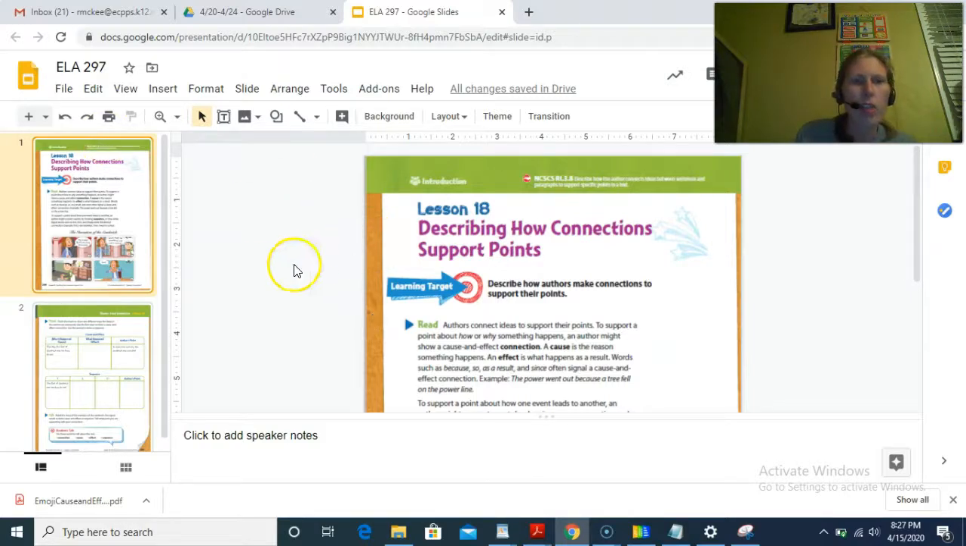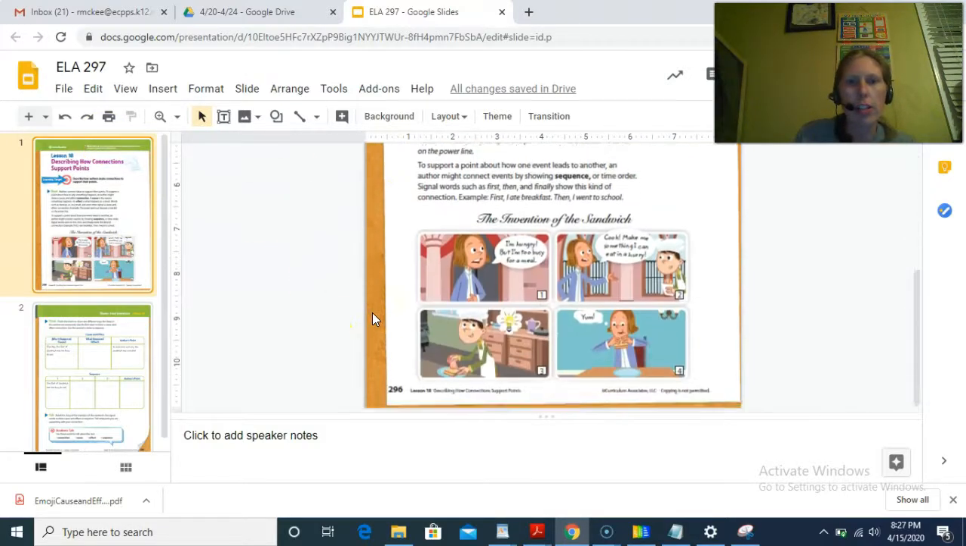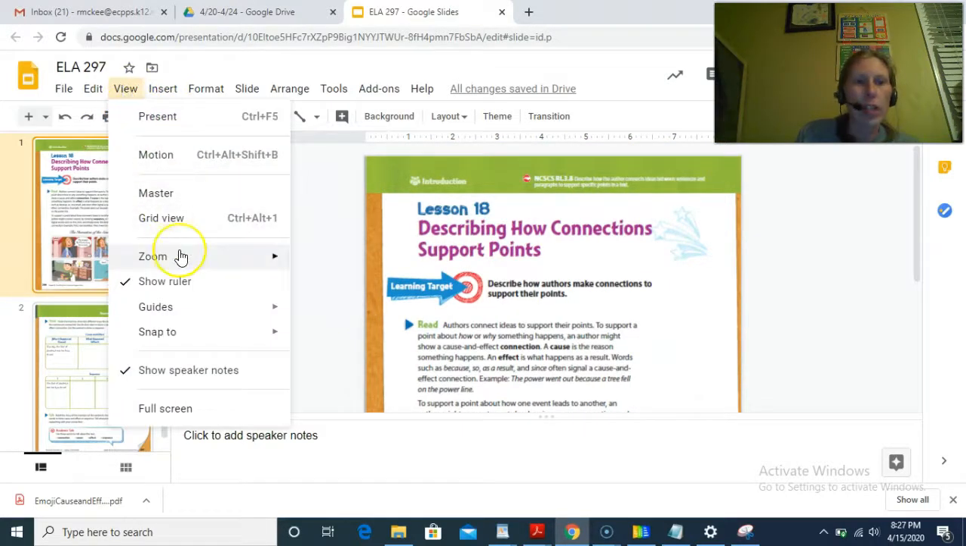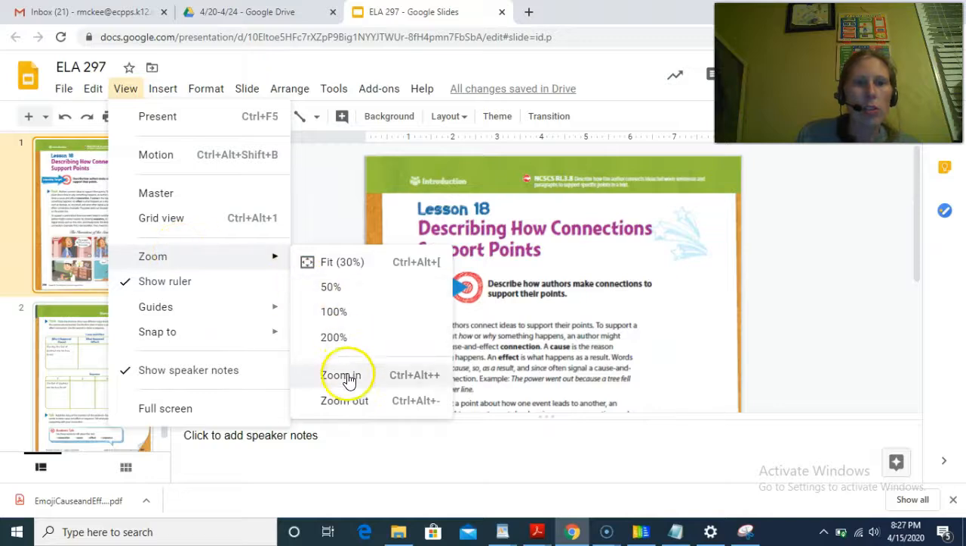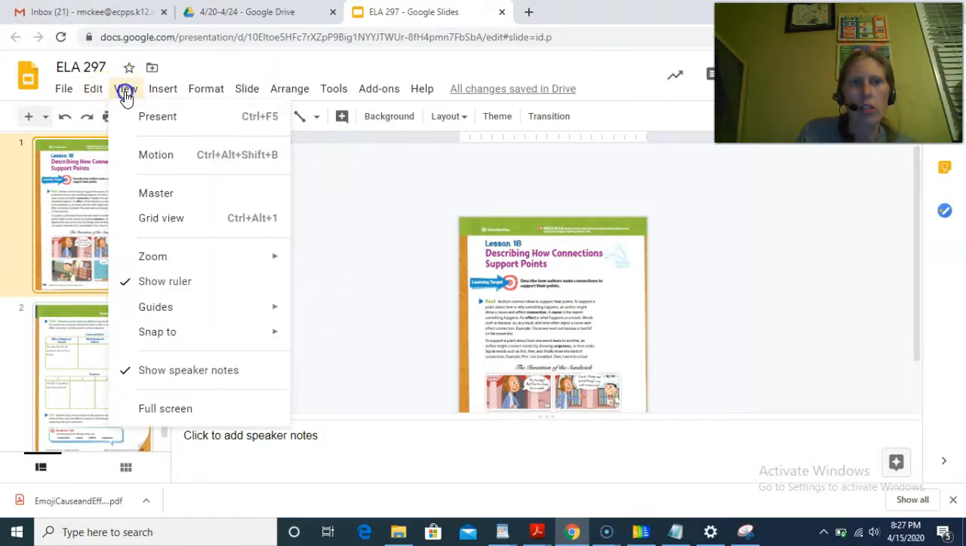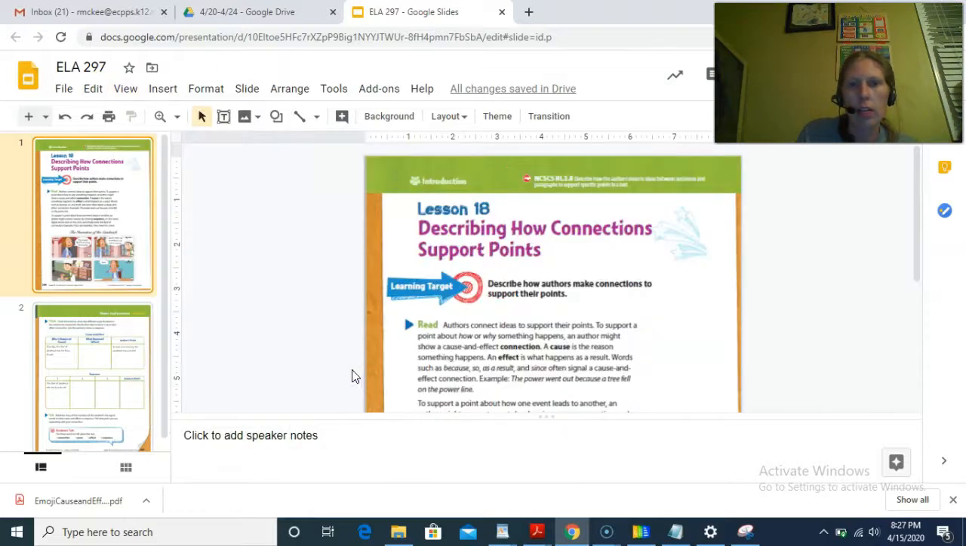All right, so I have my story right here, and just so you guys know, so you're a little bit familiar with how to use the Google Slides, if you click View up here and Zoom, you can zoom in and out. So if, for example, you click in and click the document and it's too tiny, a lot of you guys know how to spread your fingers to zoom in and out, but you can also click View, Zoom, and then just click Zoom in, and that'll make it a little bit larger. So I'm going to go ahead and start reading.